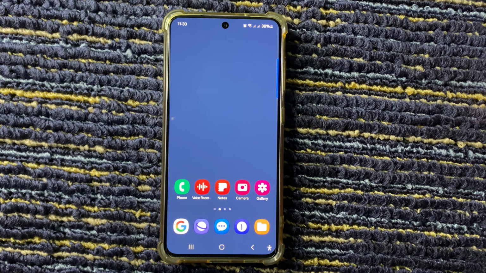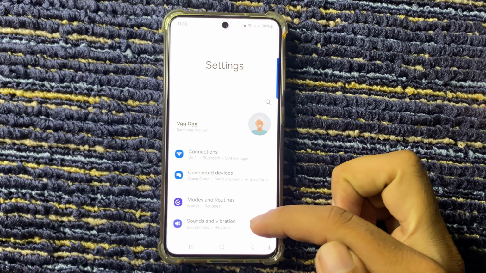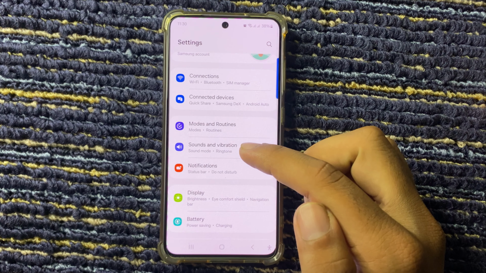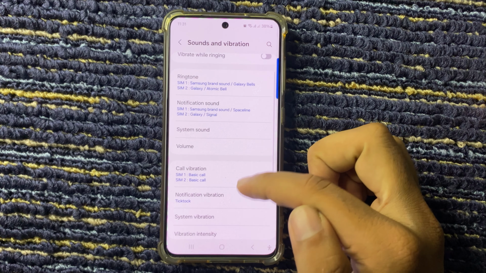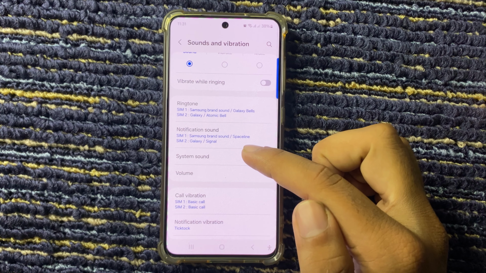In this video I will show how to enable disable keyboard sound on Galaxy S24 FE. First of all, open the settings app and select option sounds and vibration. Click on this. From here you can see option system sound. Click on this.